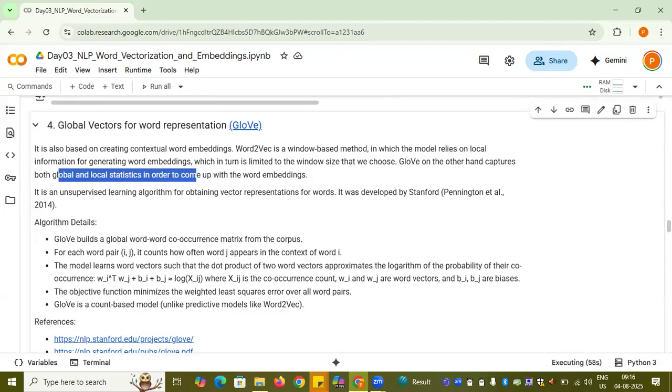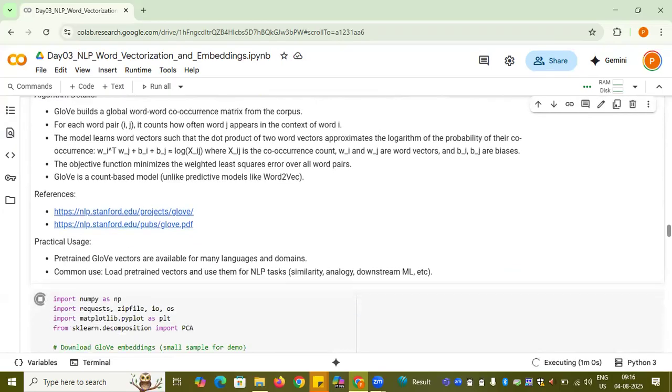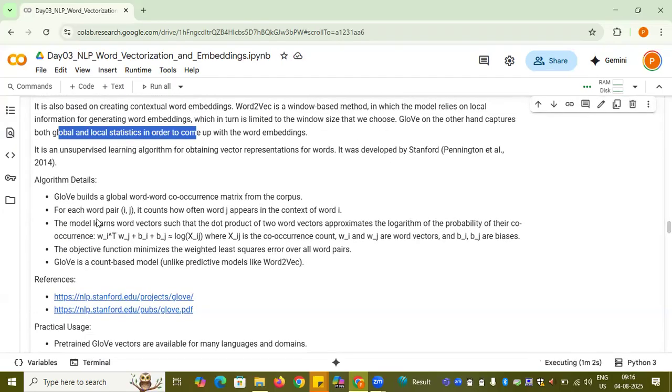So if you see with respect to GloVe, it's actually based on the co-occurrence matrix. Here we are not training any model or any neural network model. Here we actually form the co-occurrence matrix. So for every word pair, it counts how often words appear in the context of a word.